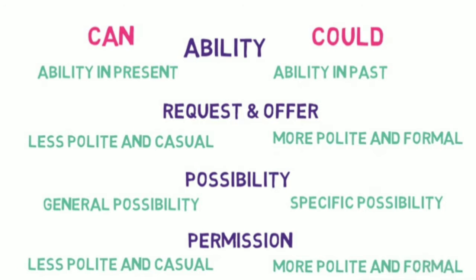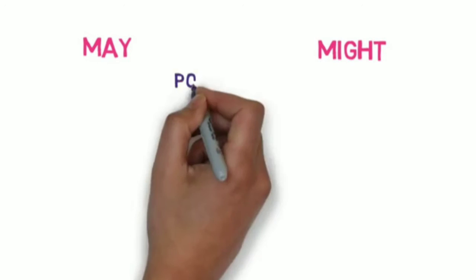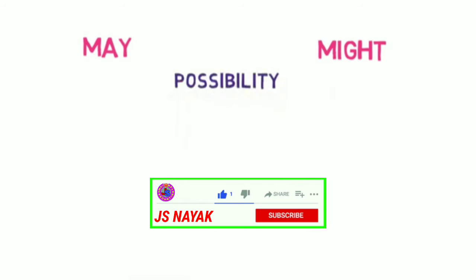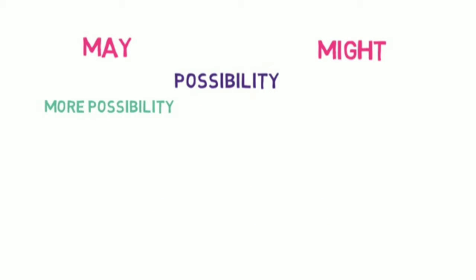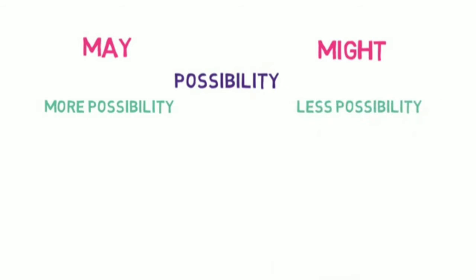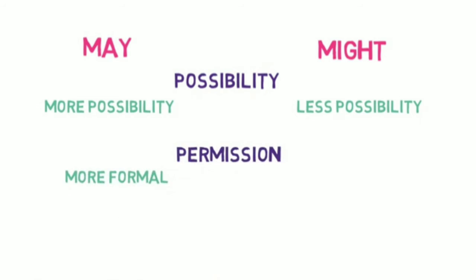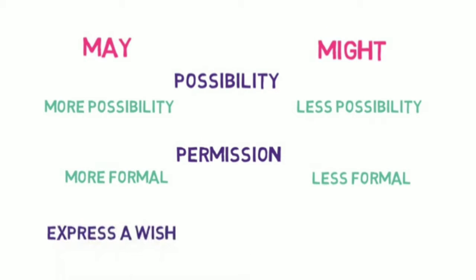In part 3, we learned all about the modal verb may and might. Here is the summary of it. May and might both are used for showing possibility. The modal verb may is used to show an event of more possibility, while the modal verb might is used to show an event of less possibility. May and might both are used for permission. May is more formal, while might is less formal. The modal verb may is also used to express a wish.